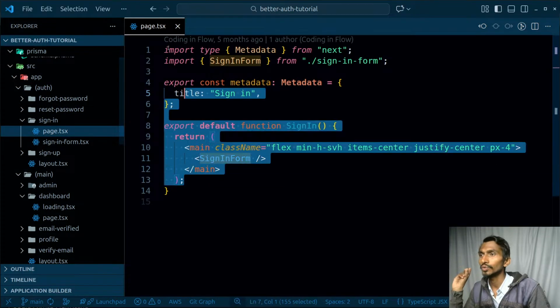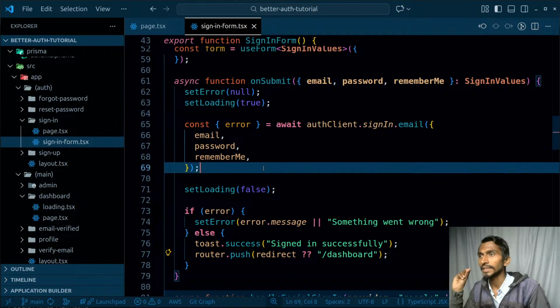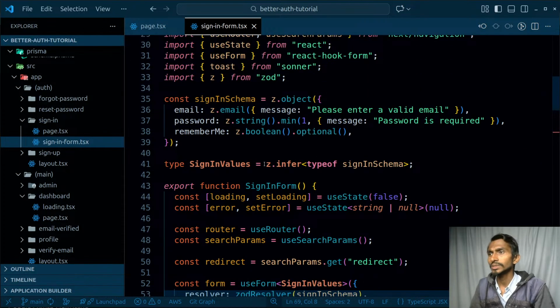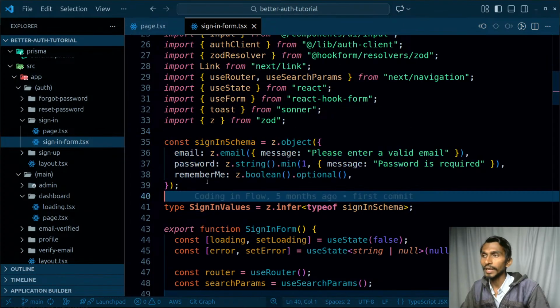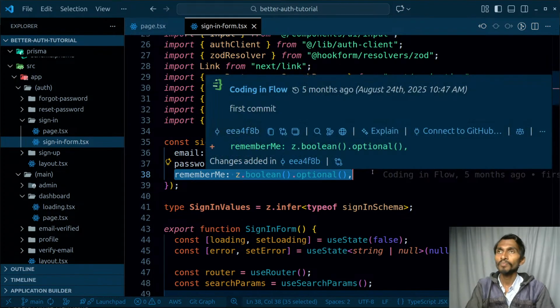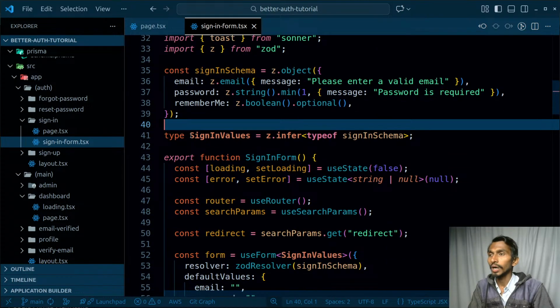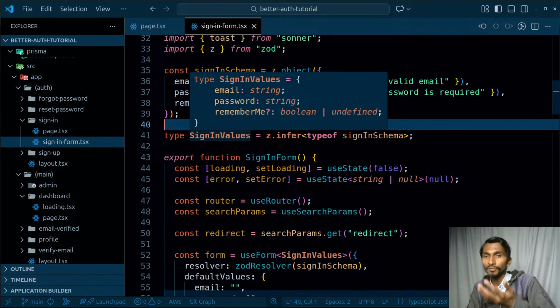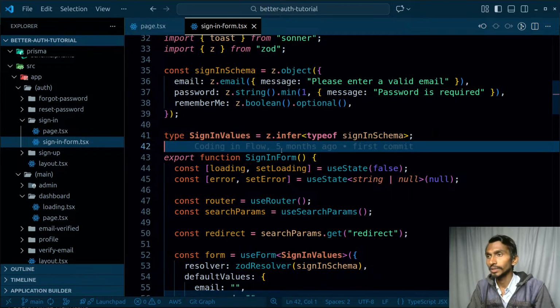Sign in, inside sign in you will have the form, and after that you will have a sign in form, and inside this sign in form again you will have just the basic things. First of all, you have the sign in schema. After the sign in schema, again you will have something called remember me. We will have all these options, don't worry about it, in our main application as well. Because first of all we will build the clone of this only, and after that we will be switching to something else. This is gonna be like this.